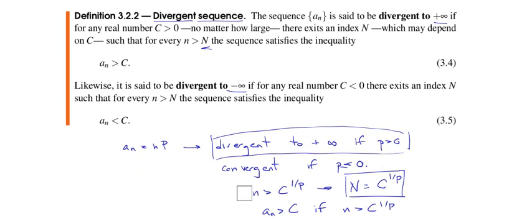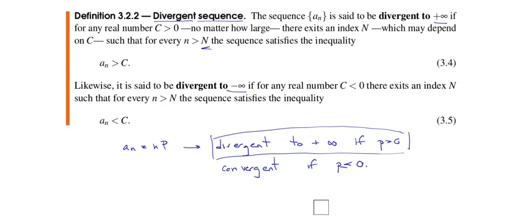Now let's go for the other values of p. What happens if p is equal to 0? P equals 0, then a sub n equals 1, right? So this is kind of trivial, but the limit when n goes to infinity of a sub n is just 1, okay? Because every term in the sequence is 1, okay?